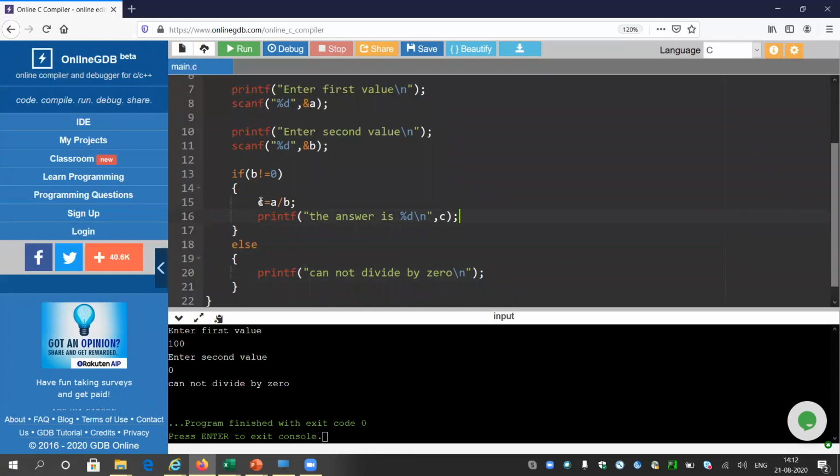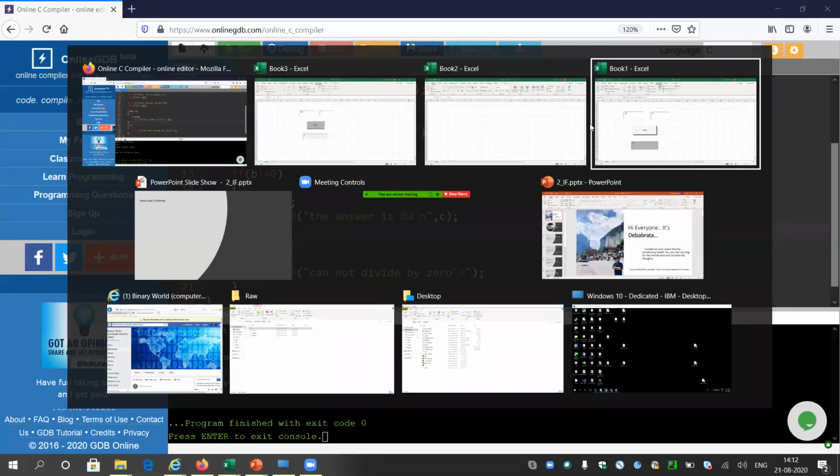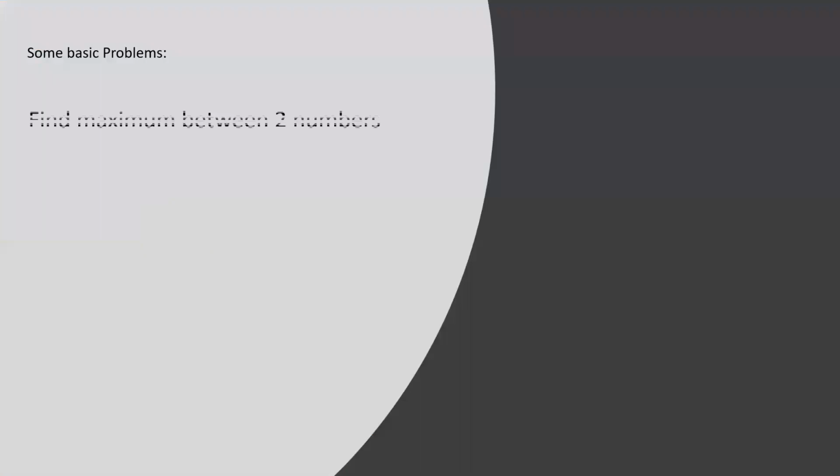So if B not equals to 0, then this part will be executed, and else, if B is 0, then this part will be executed. Okay, clear, I guess. If not, you can revert it back and do it yourself in your compiler. That is the only suggestion I can give. Then it will be clear. Now I think we can move to some basic problems that we can solve in language C.